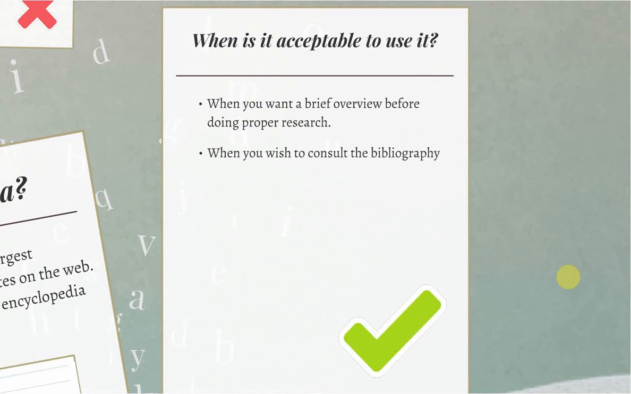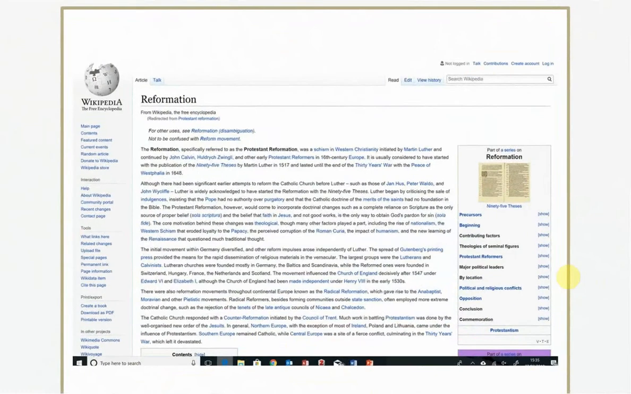So starting with the first point, when you want a brief overview before doing proper research. Let's say that I was reading a book for some research, and as I was reading and doing my research, I came across the term the Protestant Reformation. And the book that I'm reading didn't really elucidate on this, and I don't have any idea what the Protestant Reformation is. So of course I go over to Google, I type in Protestant Reformation, and it brings up this Wikipedia page on the Protestant Reformation.